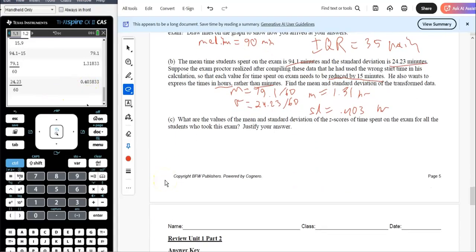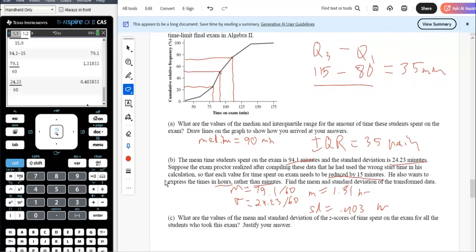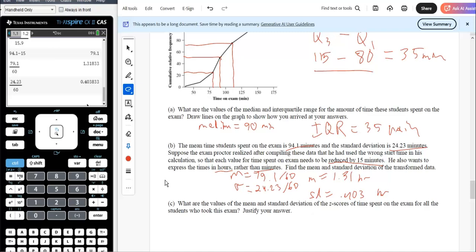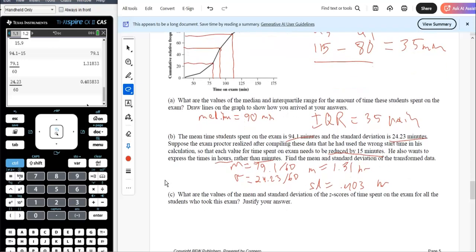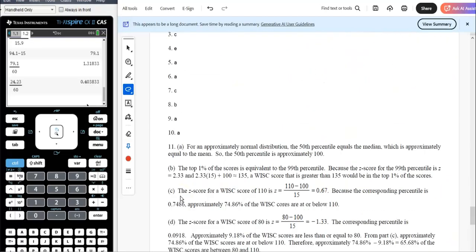What are the values of the mean and standard deviation of the z-scores of the time spent on campus for all the students who took the exam? What are the values of the mean and standard deviation for the z-scores? Oh man, they like this question, I guess. 0, 1, 2, 3. I'm pretty sure that's always the way the chart looks for z-scores. So I think the mean is 0. I think the standard deviation is 1. That's always true. Any time you have z-scores and standardized scores, you got it.